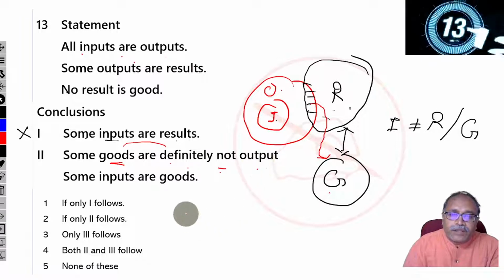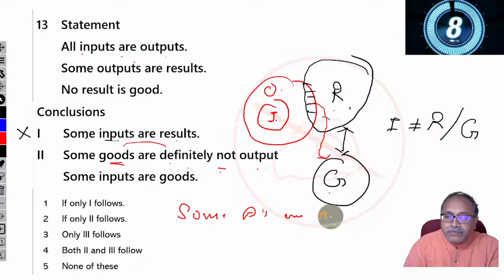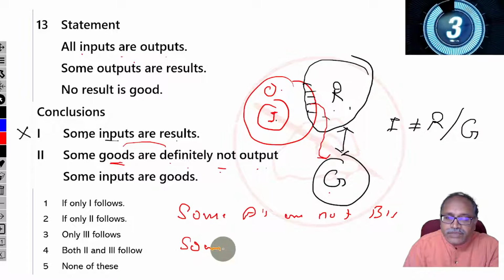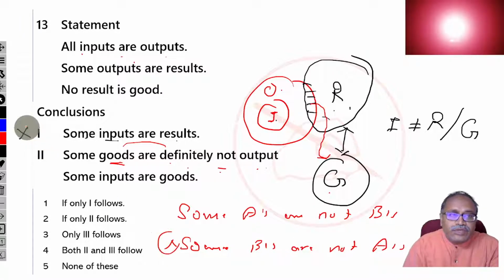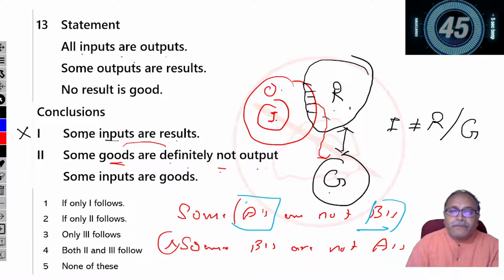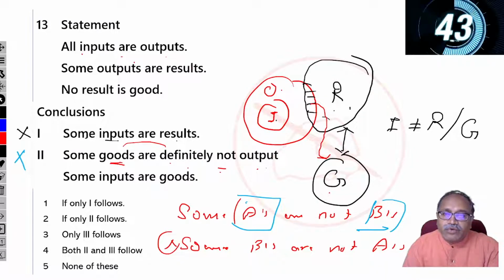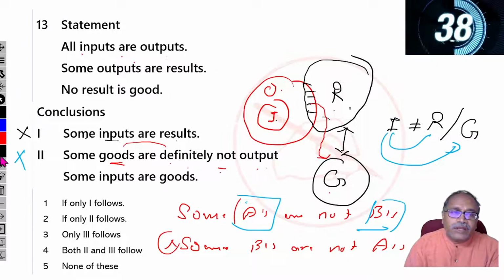It's wrong. If some A's are not B's is true, you cannot say some B's are not A's. You just can't reverse the subject and predicate. So therefore, this is wrong. Some inputs are goods. Input and goods, we can say nothing.